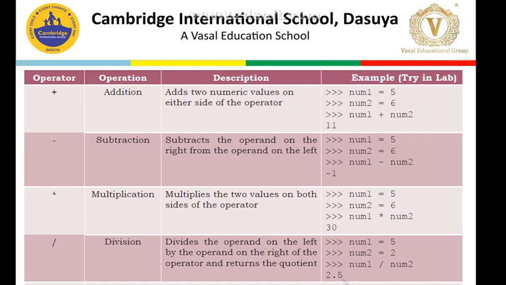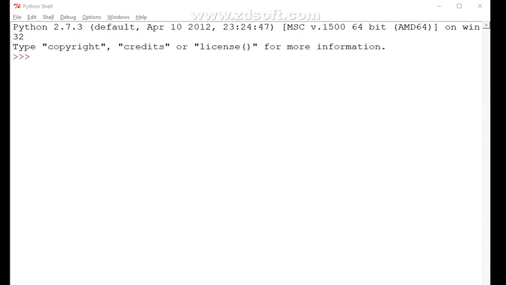So moving to Python, covering our arithmetic operators. Let's say we have a variable num1 equal to 10. Similarly, num2 is equal to 20. And when we work on num1 plus num2, we get 30 as a result.